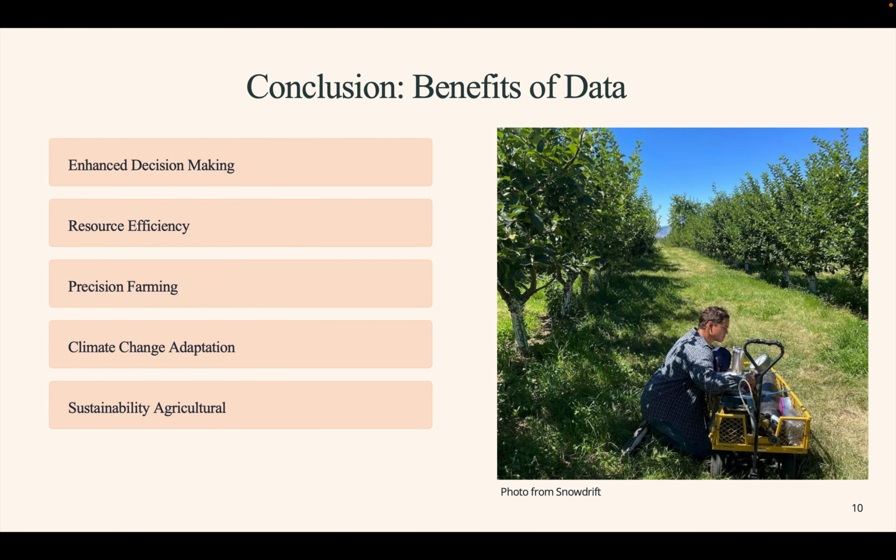Finally, I wanted to mention that when I was working on this project, it clearly demonstrated to me the value of data in supporting deficit irrigation for sustainable agriculture. Data-driven decision-making enhances precision farming, resource efficiency, climate change adaptation, and sustainable agriculture practice. The findings support the strong correlation between the weather station and the canopy data, allowing the monitoring of water stress in real time and increasing the effectiveness of water use. A more stable and sustainable agriculture environment is supported by data-driven agriculture practice.